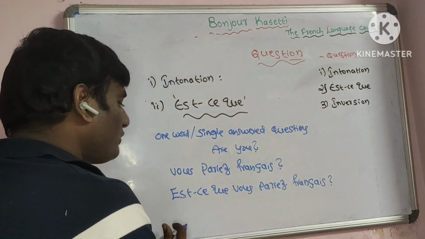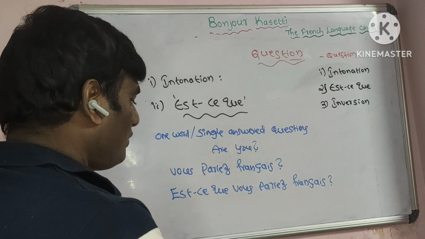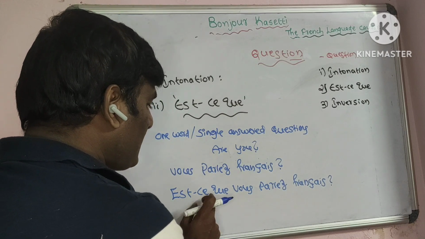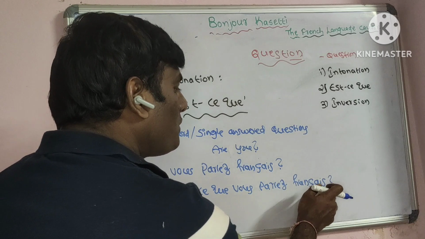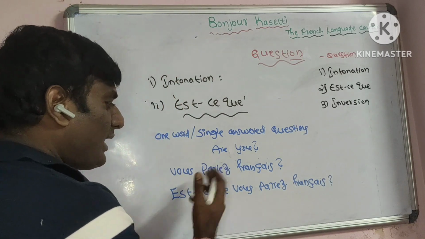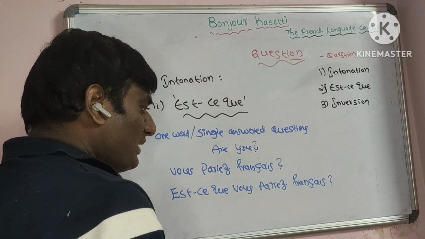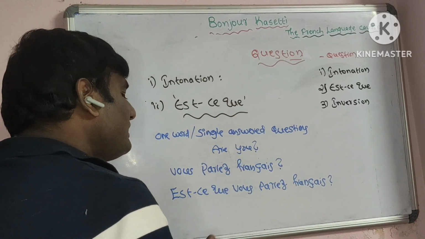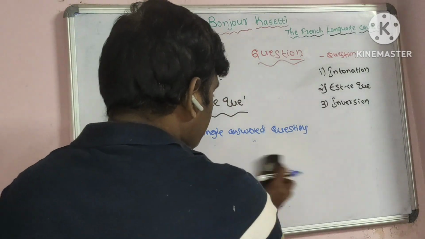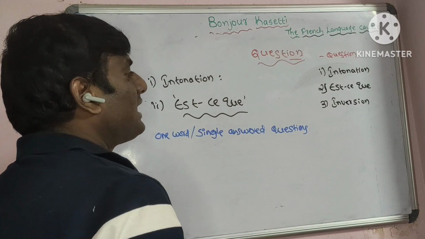Now it will become a question. Do you speak in French? If we use est-ce que, then no need to raise the tone at the ending of the sentence. Vous parlez français? It is intonation. Est-ce que vous parlez français? Do you speak in French language? This is the est-ce que word used to frame questions in French language.